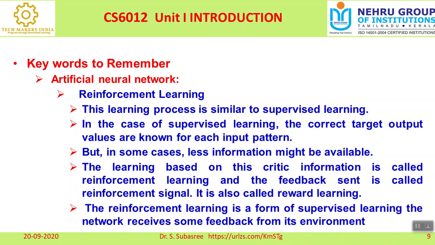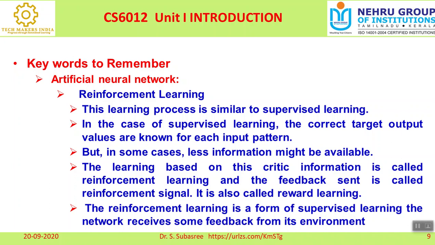Next level, you are asking for a car. Then he will give a certain task. If you complete that one, then you will achieve the next level. So there are intermediate levels fixed, and based on that you will get a reward. If you complete all 25 questions correctly, you will get 10 marks. If you get only 5 correct answers, you will get 5 marks. Then 10 marks, 15 marks. That is the level. We fix multiple levels to reach the destination. So that is called reinforcement learning.